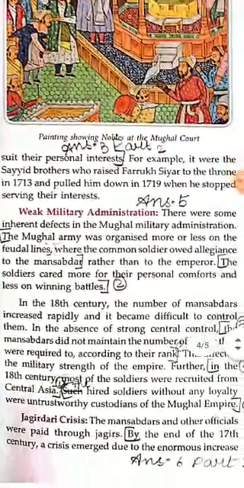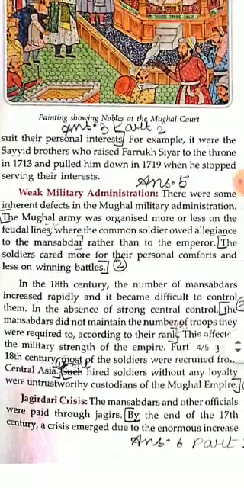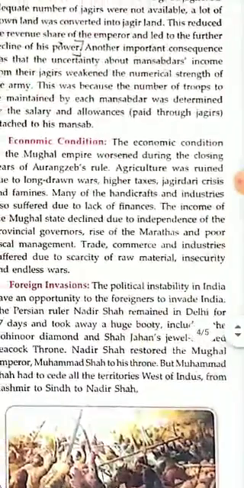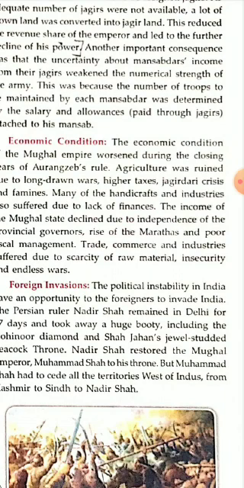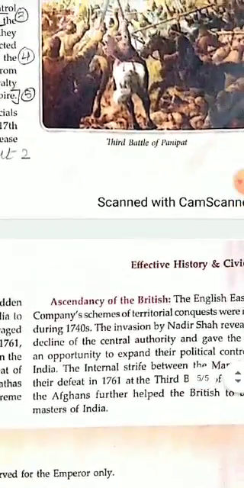Then the Mughal military administration was very weak. Then there was a Jagirdari crisis. The economic condition of the Mughal empire worsened during the last few years of Aurangzeb's rule. Then there were many foreign invasions happening, and also the ascendancy of the British.